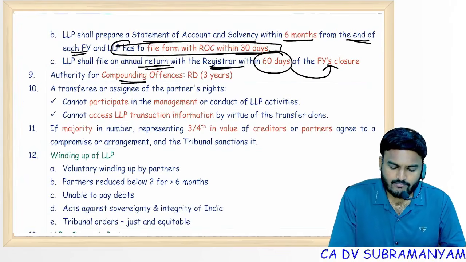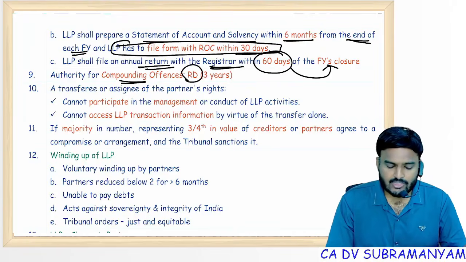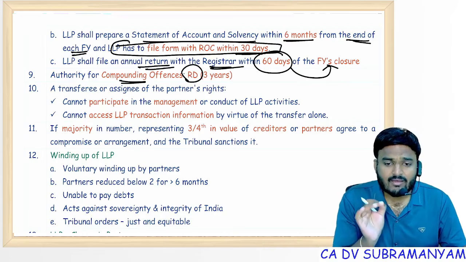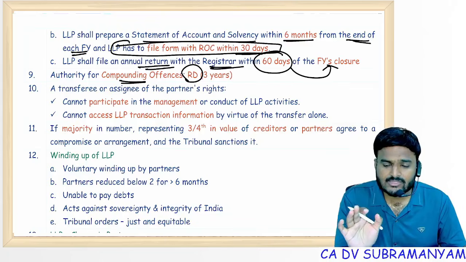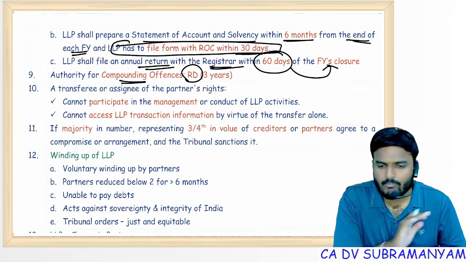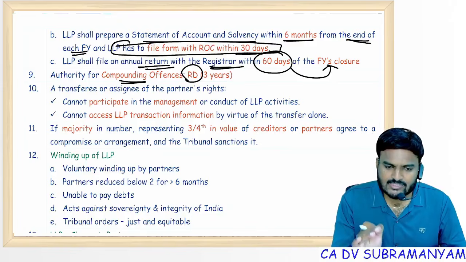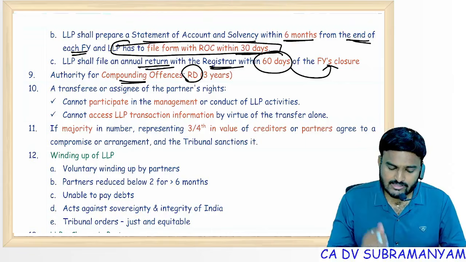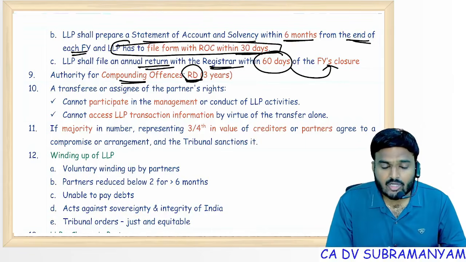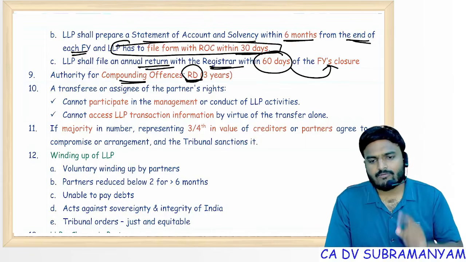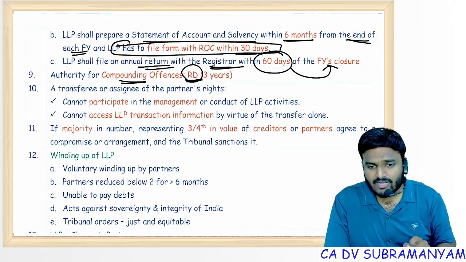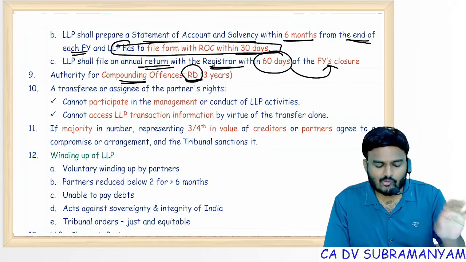Authority for compounding of offences is with RD. And what type of offences can be compounded? Only the offences where fine is the punishment. If imprisonment is there, such offences can never be compounded. So compounding of offence is allowed only for offences where imprisonment is not a punishment. Authority is lying with RD, regional director. And once you claim compounding benefit, for the next 3 years, for a similar offence, one more compounding is not allowed.